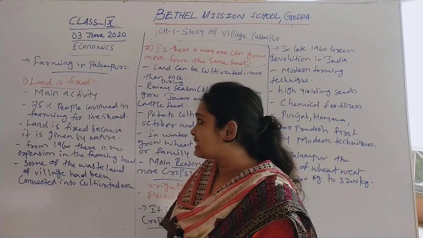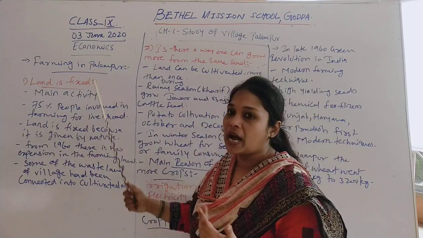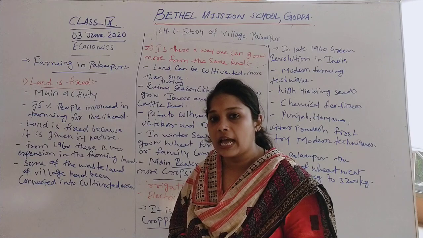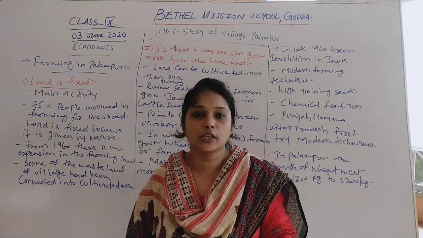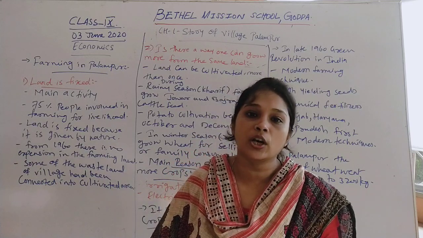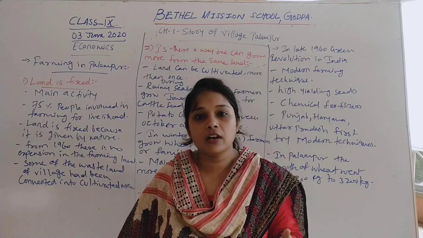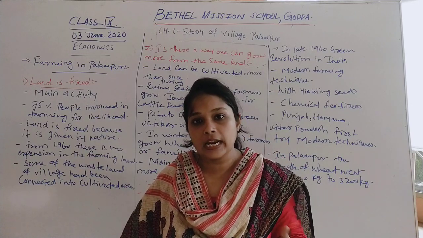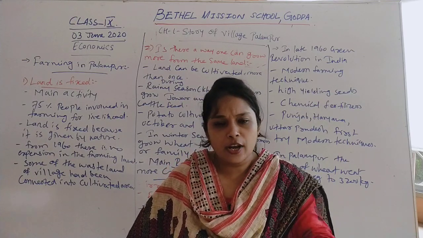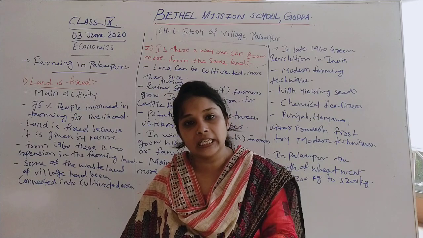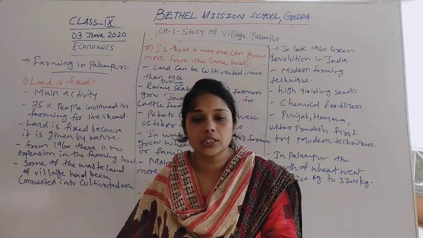So first we will start with farming in Palampur, because when we talk about land, as we discussed in our last video, land as a factor of production is very important. Whatever is available on the land, above the land or under the earth is called land, and all these things act as raw material for a production system.